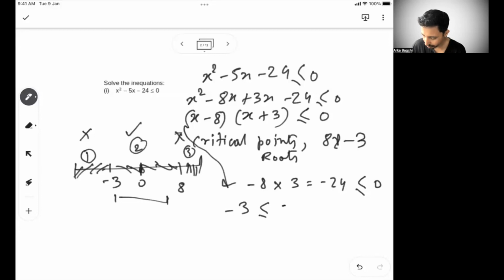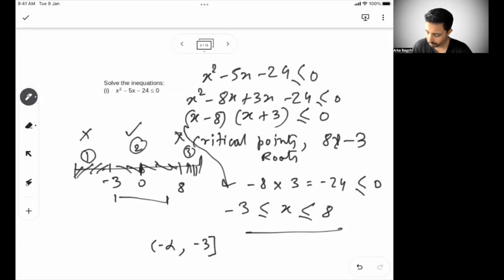So from here we can say -3 less than equal to x less than equal to 8 should be there, right? So this is the solution. Or the other way of writing this is minus infinity to -3, where -3 is included, or, this is the union sign, and 8 to infinity. So 8 is included, infinity is not included. So this whole part is your x.